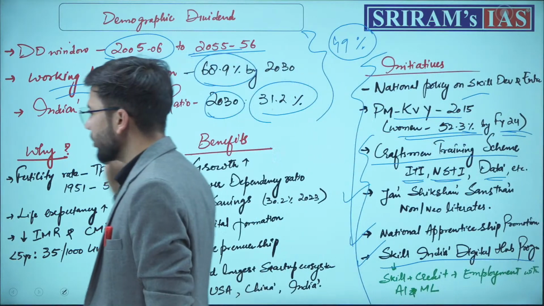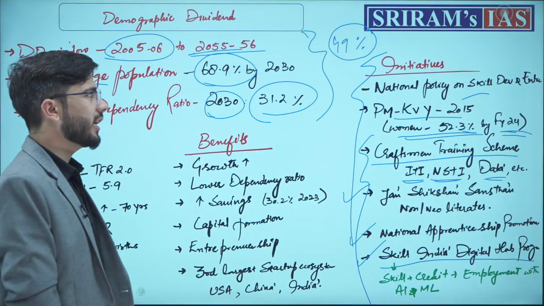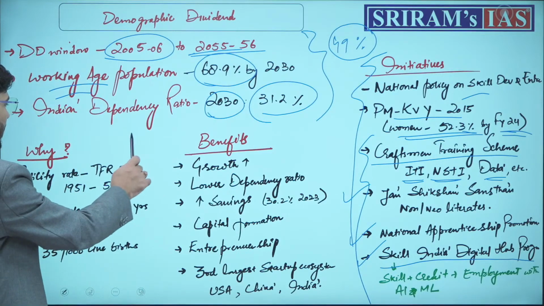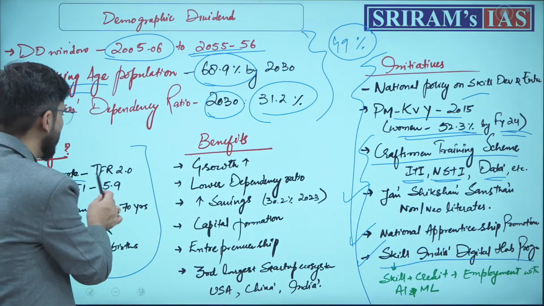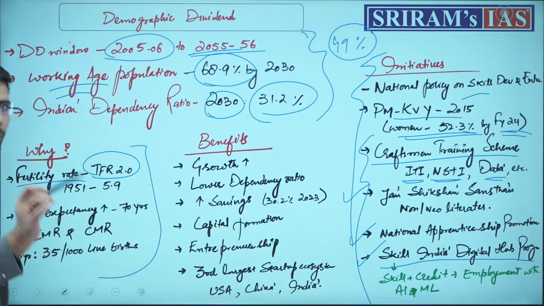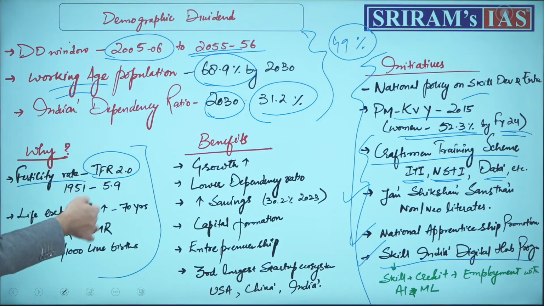Now, why should we do this? Why should we achieve the benefits of the demographic dividend, and how was this achieved? Because the fertility rate of India has declined, and we have seen the total fertility rate of India declining to 2.0, which is the replacement rate.